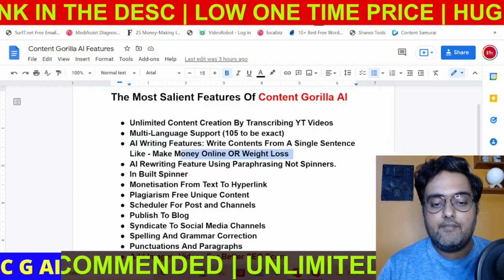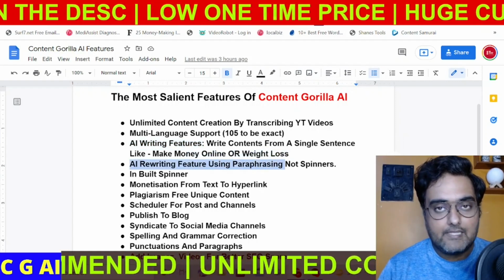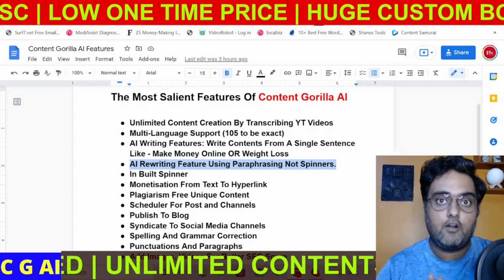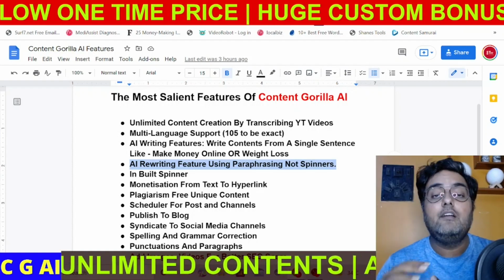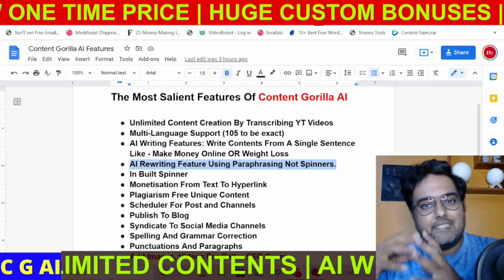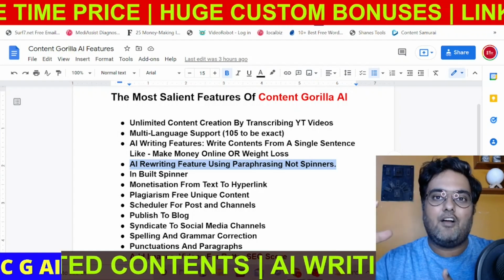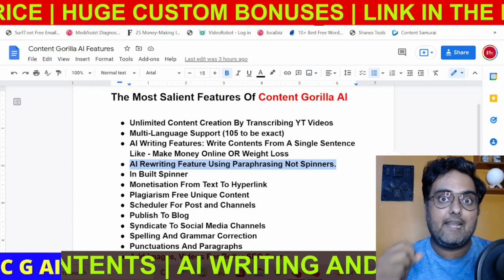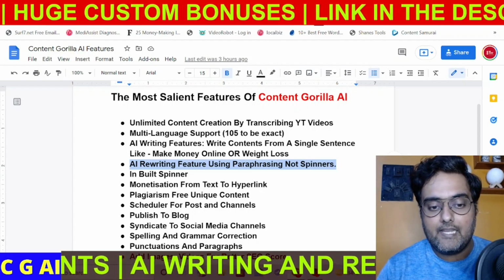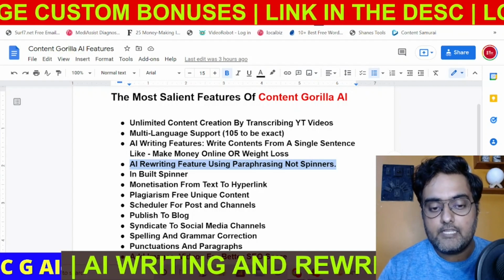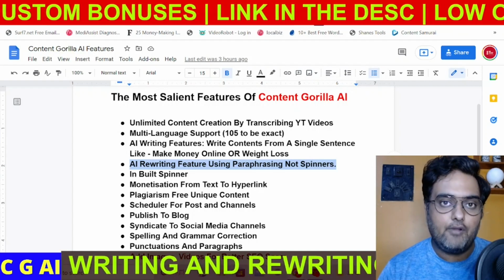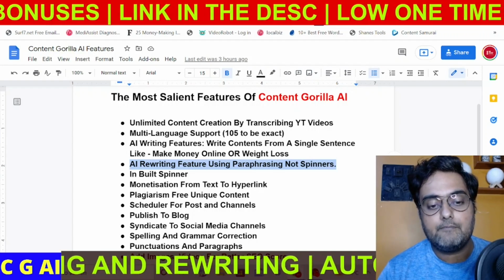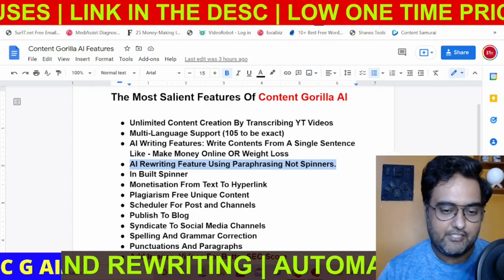Then it has got AI rewriting features, which is the paraphrasing feature and not the spinner. That means it's not a collection of synonyms for a single word. It's rather explaining the same thing in a different sort of sentences. So that's called paraphrasing, and that's another salient feature that it has. It also has inbuilt spinner. It has monetization because you can have text to hyperlink feature. Again, I'll show you everything, don't worry. Then it's 100% plagiarism free unique content that you are generating.